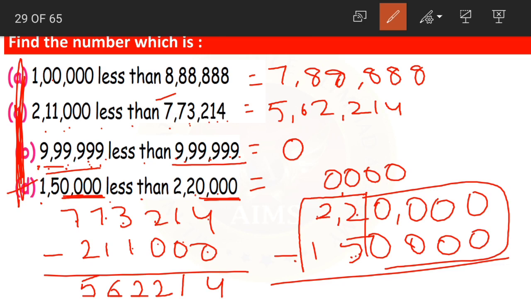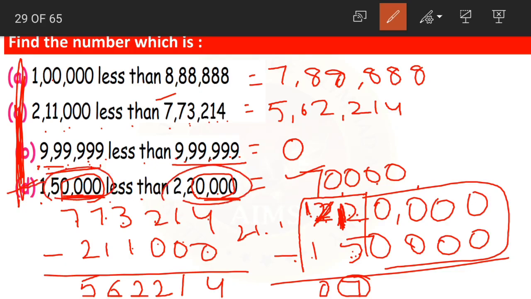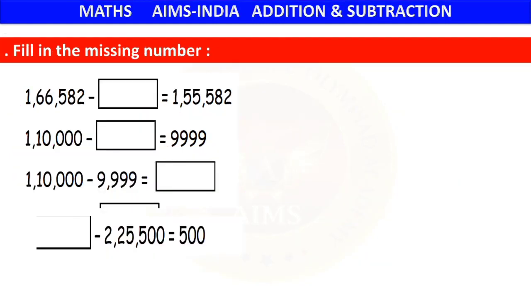Now 2 minus 5 is not possible. So what will it become? We'll borrow 1 from 2 and 2 becomes 12. As we have borrowed 1 from 2, yes, 2 becomes 1. 2 minus 1, 1. Yes children? Now 12 minus 5 is 7. 1 minus 1 is 0. So how much is the answer here? 7. And after 7, these 4 zeros. Yes, so the answer becomes 70,000. 70,000 is 1,50,000 less than 2,20,000. Clear?